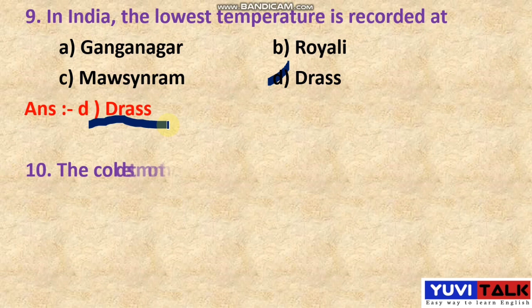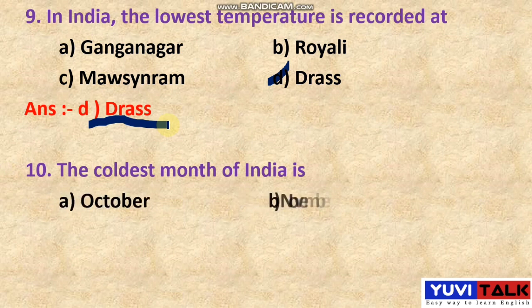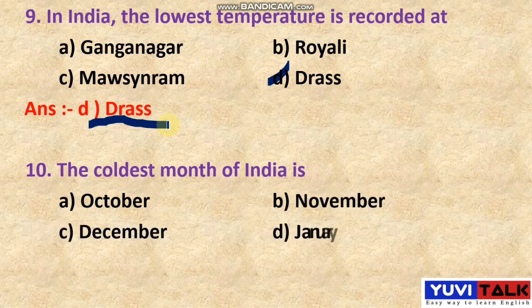The 10th question is like this. The coldest month of India is, which month in our country is called the coldest month of India? Have any guess? See there, options are there. Option A, October. Option B, November. Option C, December. Option D, January. Here they have given the 4 options.